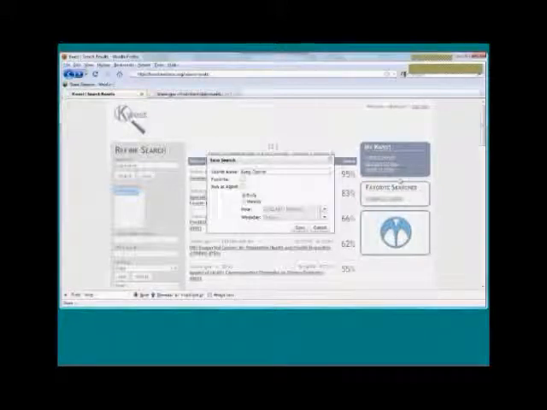You'll see over on the right-hand side in this third column, there's your main navigation area here, which has funding search, which brings you back to that first window that we started with.